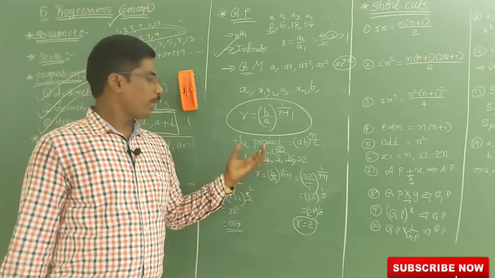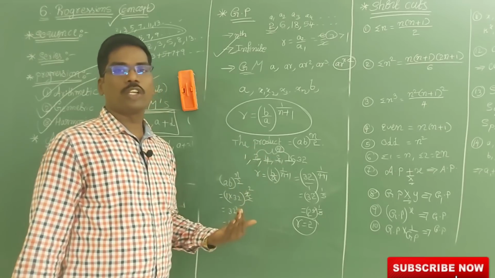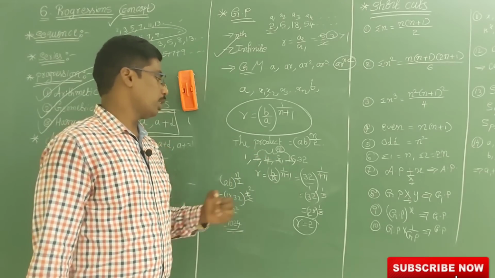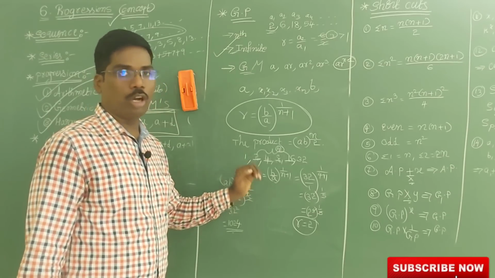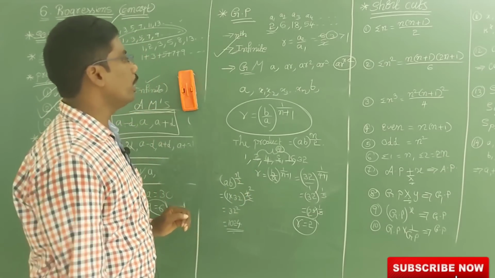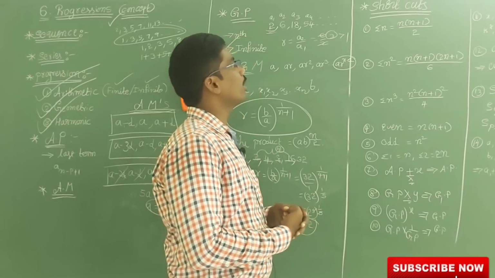So like that we can find the middle term, or fourth term or fifth term, whatever it may be. So you can easily find the middle term and last term, and also the product of all, and also the common ratio. Next we are going to discuss shortcuts in geometrical progression.